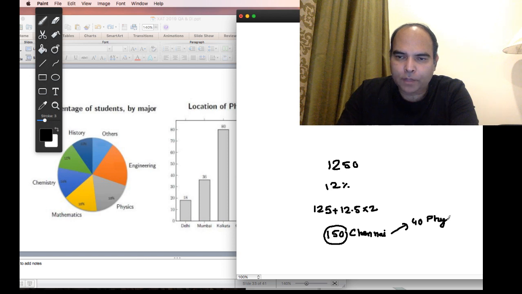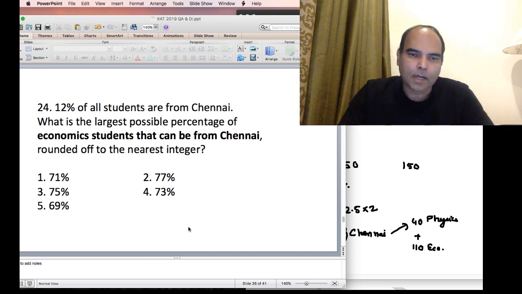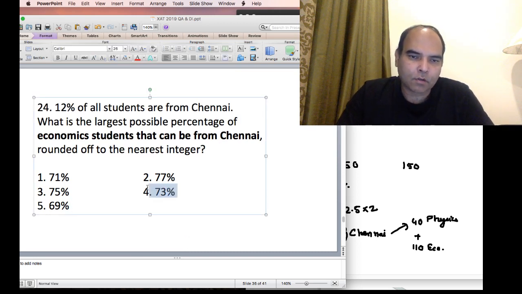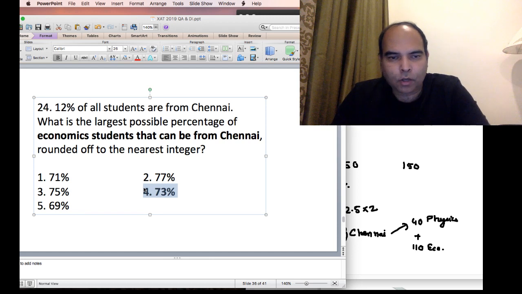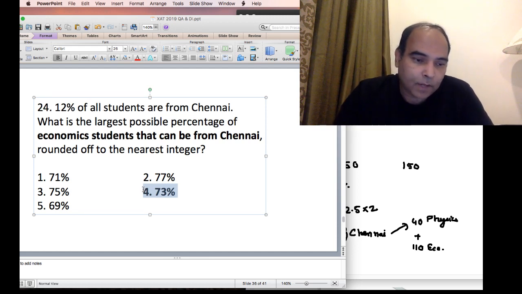So economics will be maximized if the remaining 110 are all from economics. And economics has 12% people, so economics also has 150 students. So the correct answer will be basically 110 out of 150. This is the maximum percentage economics can have from Delhi. And that's 73%.